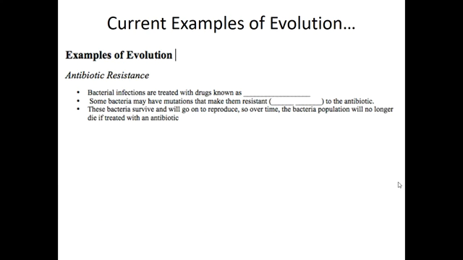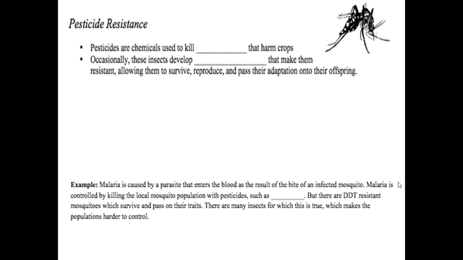So some examples of evolution include antibiotic resistance and pesticide resistance. Antibiotic resistance, which we've already talked about previously this semester, is when bacteria become resistant to the drugs that we use, which are the antibiotics. Some bacteria can develop a mutation that makes them resistant to the antibiotic, meaning they won't die, they'll continue to survive, and will continue to reproduce. If bacteria reproduce while they contain that antibiotic resistance, their offspring will also have that same resistance, and that antibiotic will no longer work, making it more difficult to get rid of that bacteria.